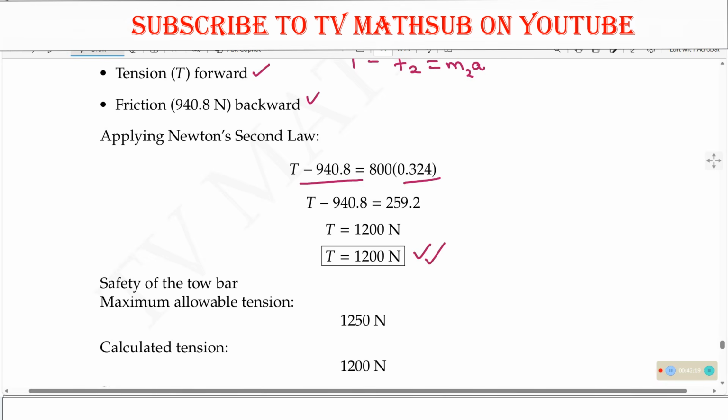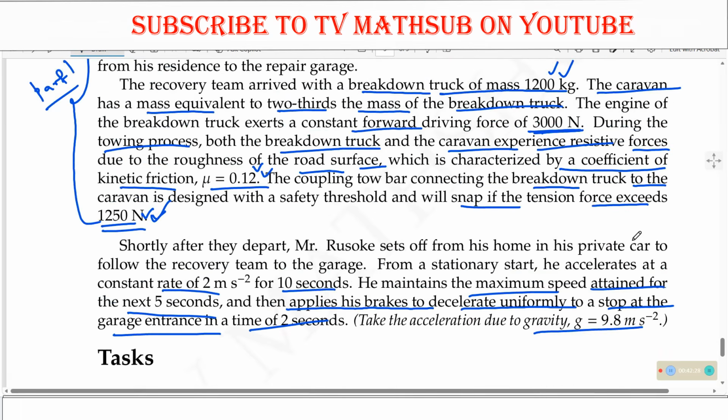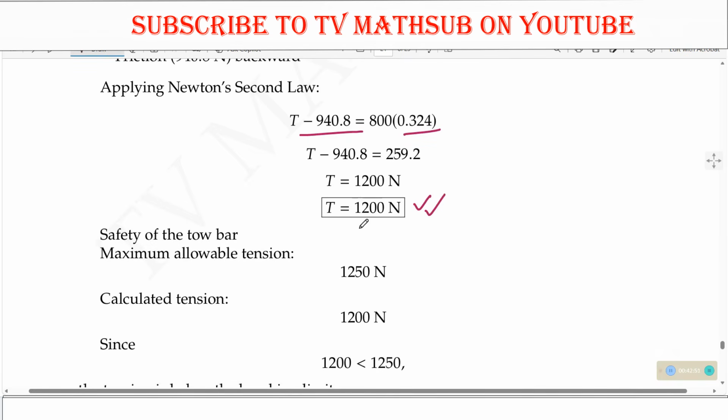When we look at the task again, they are saying use your findings to determine whether the tow bar will safely manage the trip without snapping. They told us the coupling tow bar connecting the breakdown truck to the caravan is designed with a safety threshold and will snap if the tension force exceeds it. So we need to compare the two.